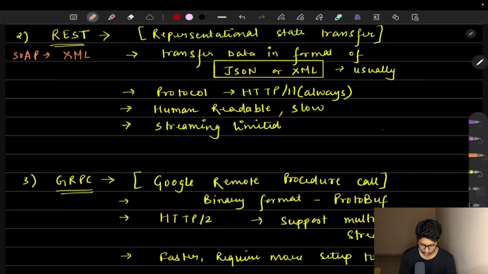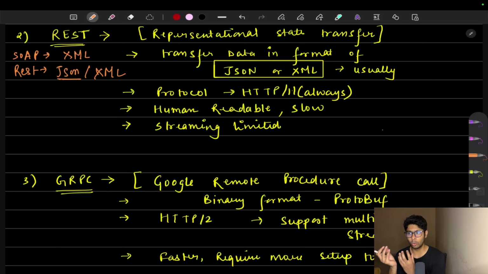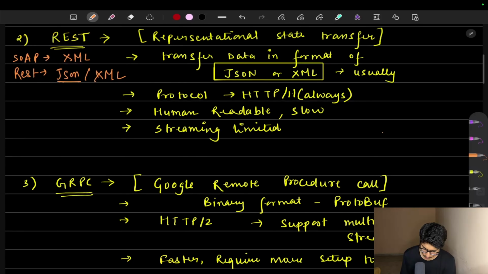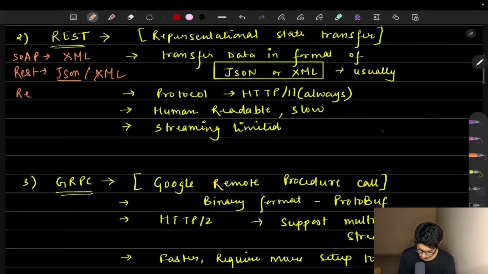But REST provides both JSON and XML. Suppose I send you an email and request a response out of it. Suppose there is a code like that: if I send you an email, it will return a name, age, and my phone number. If I'm requesting, the request is going to be like email.